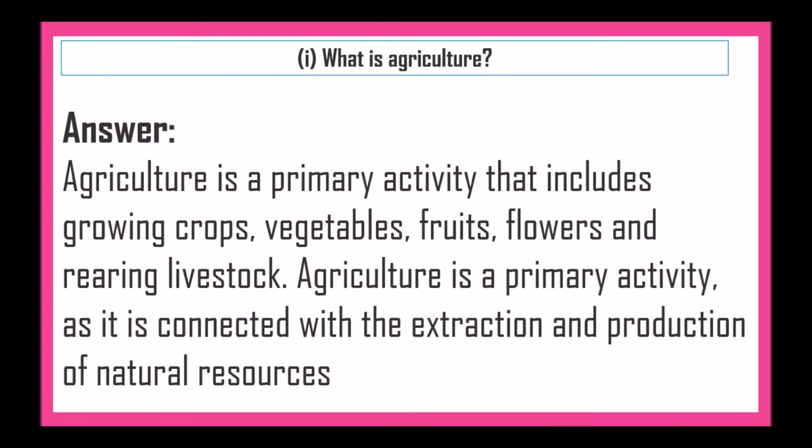What is agriculture? Agriculture is a primary activity that includes growing crops, vegetables, fruits, flowers, and rearing livestock. Agriculture is a primary activity as it is connected with the extraction and production of natural resources.